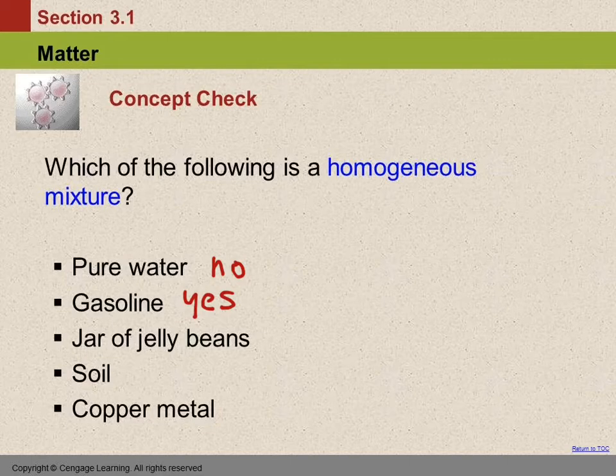How about a jar of jelly beans? Homogeneous mixture? It's a mixture. Is it homogeneous? No. Jelly beans are in different colors, aren't they? So no, not a homogeneous mixture. How about soil, dirt?